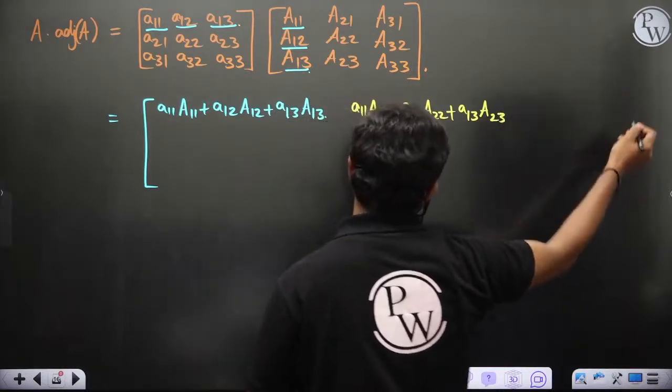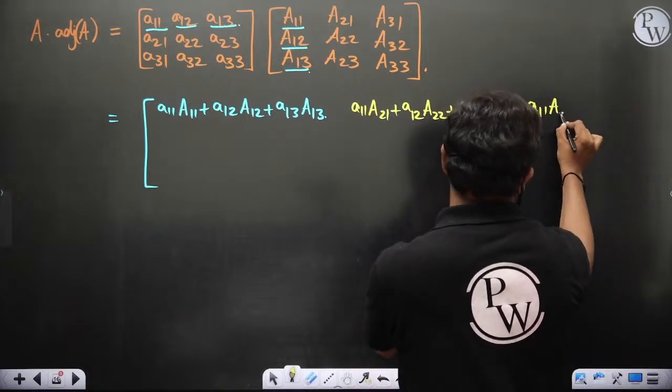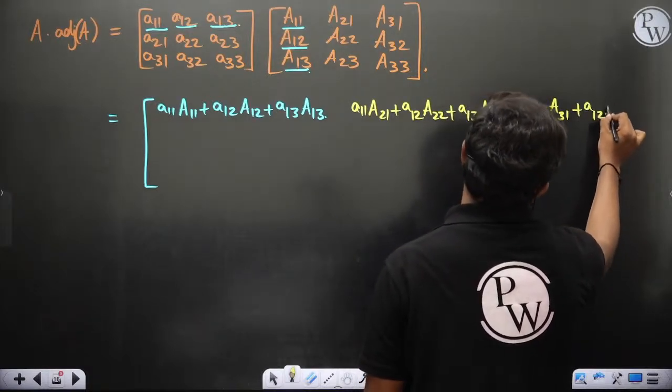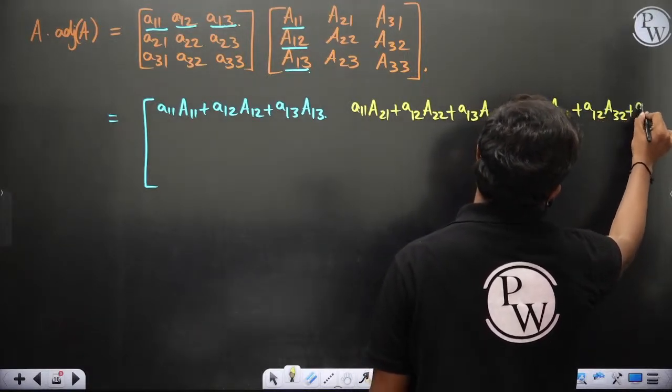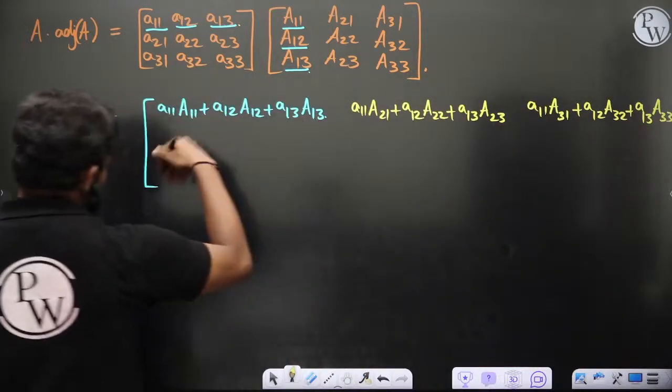This is what we have. Similarly, the last element would be A11 T1, plus A12 A32, plus A13 A33. This is what we get. Similarly, I am just writing the other elements.